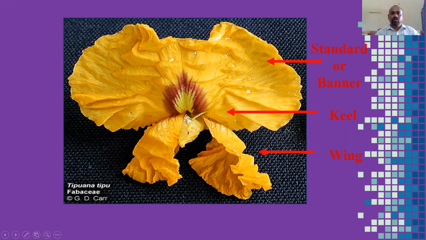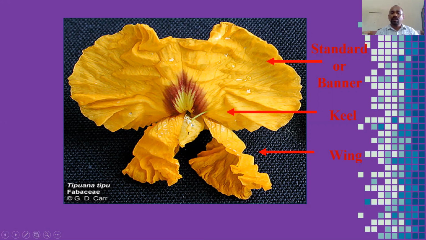We can observe here also. It is the standard or banner. It is only a single petal, larger in size and different in color, and it is useful for attracting different insects or bees. Next, these 2 keels are smaller in size, separated, 2 in number, and they give space for the bees or flies which sit on these keel petals.